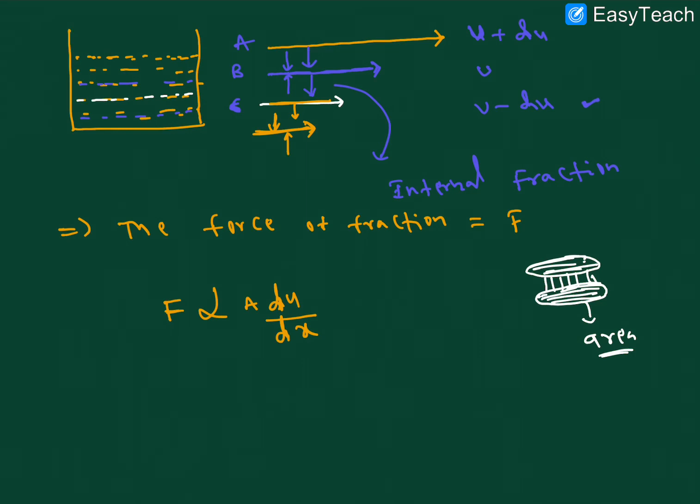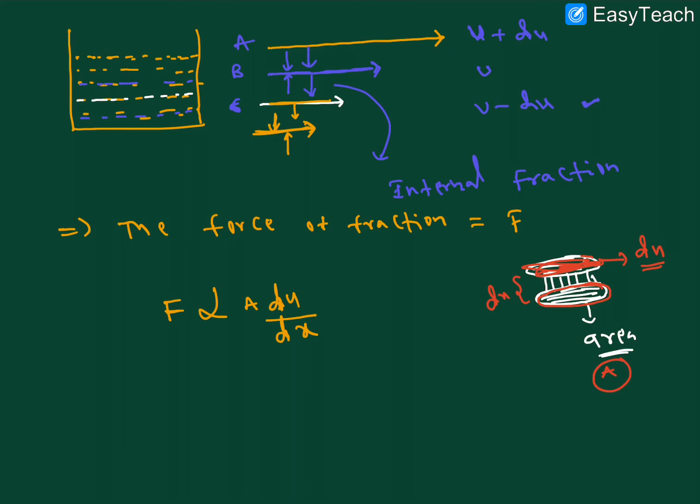And these layers are moving, and the force is directly proportional to the velocity difference, du, right? The distance between these two layers is called dx, right? The area of this layer is capital A, the velocity difference of the two layers is du, and the distance between the two layers is dx, right? I hope it is clear.